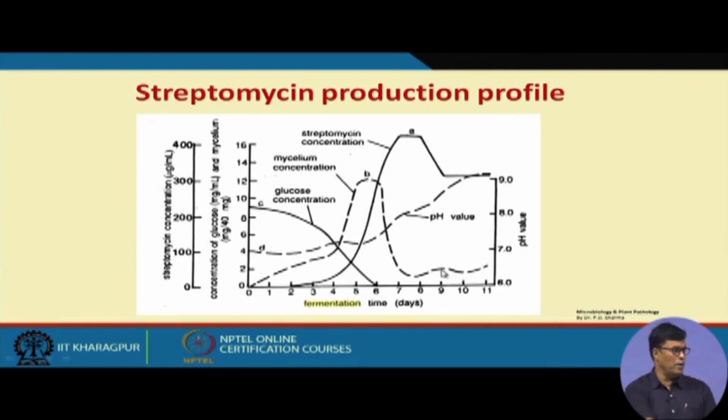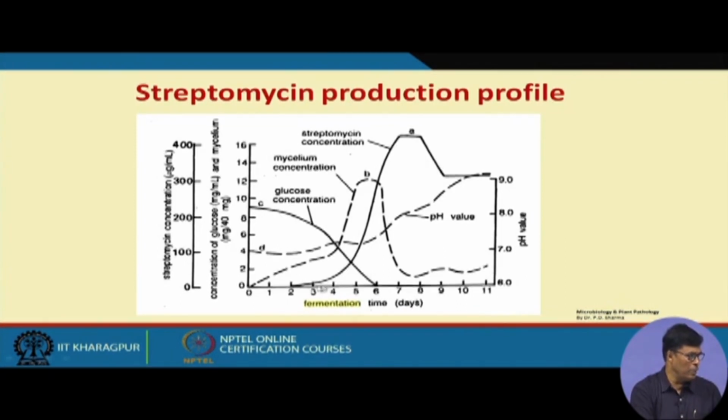Now, if you look at the different profiles of streptomycin production, it looks like this. The important thing here is the glucose. This is the carbon source, and it will keep on decreasing like this, and this is the fermentation time in days. So, after 6 days of fermentation, most of the glucose will be exhausted.